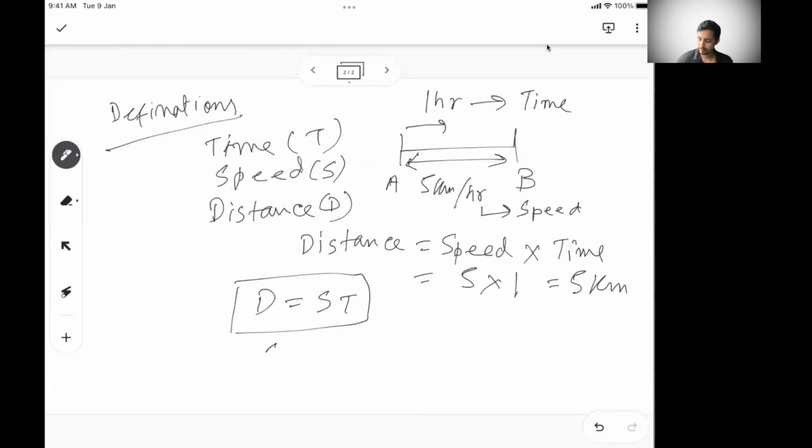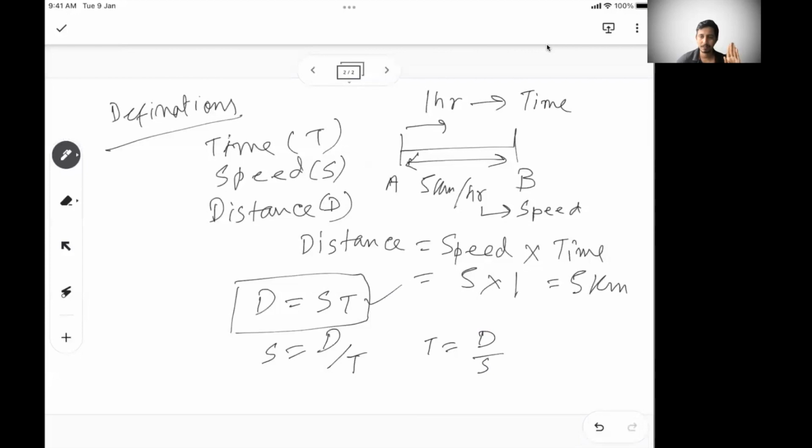So if I have to calculate speed and I know the distance I have covered and the time I have taken to cover it, I can divide the distance by the time to get the speed. Similarly, to calculate time, it is how much distance I have covered and what my speed is. Let's say I have covered 5 kilometers and I am moving at 5 km/h, so I need 1 hour to finish it. So this is one formula and these are its derivations. That's the basic point of time and work.